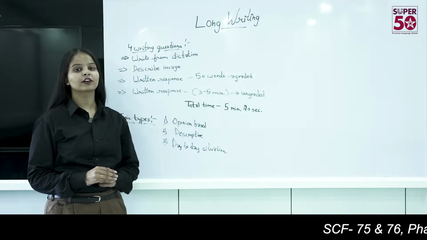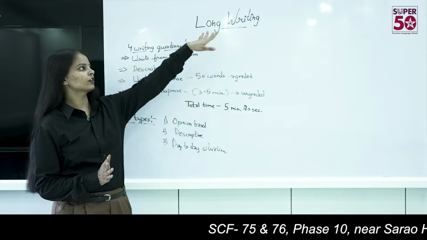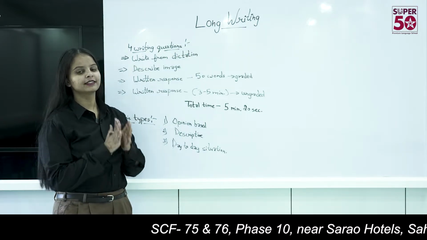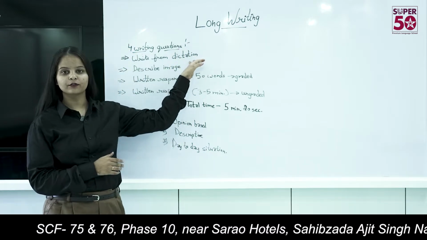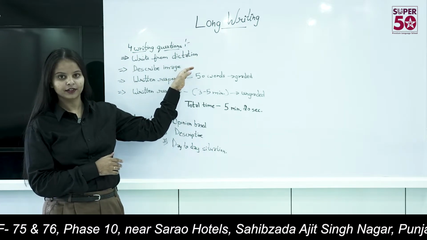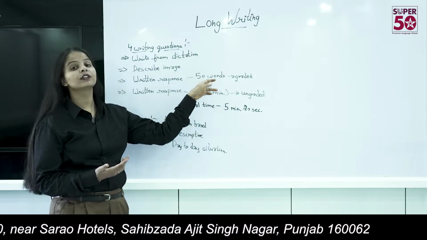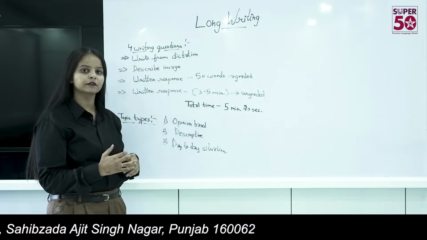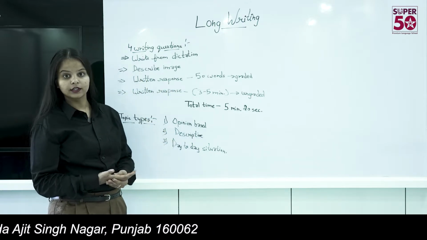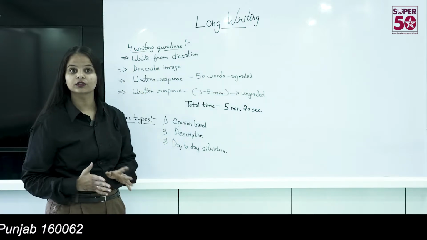So today we will be talking about the writing task of the Duolingo English test. Mainly we are talking about long writing. There are mainly 4 tasks of writing. The first one is write from dictation, the second one is describe the image, and the third one is write your response within 50 words. It means you are provided a question and you have to write a minimum of 50 words, and maximum you can write about 100. And this is a graded part, which means you are getting scores for this.